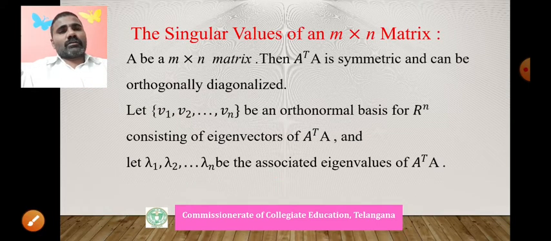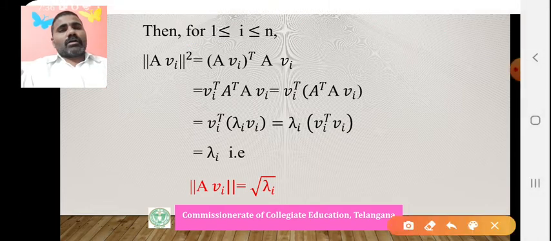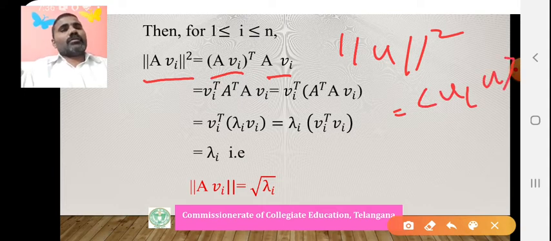That means we have norm of u equals the square root of norm u squared, which is the inner product of u with u, or u transpose u.